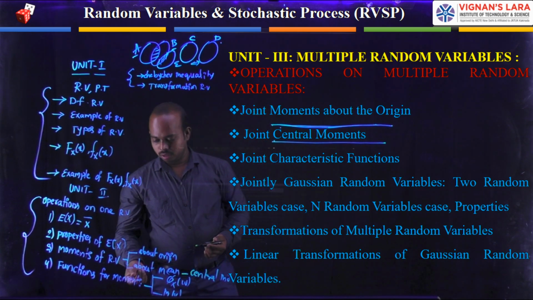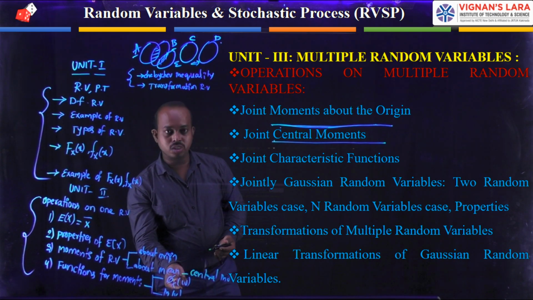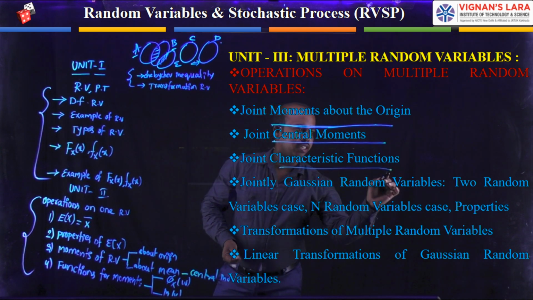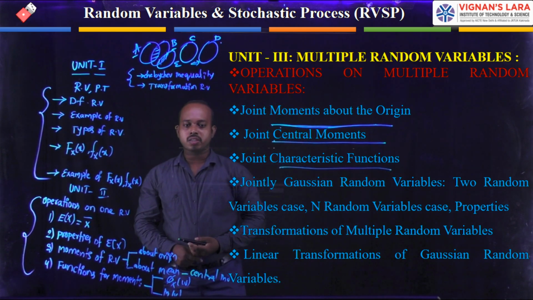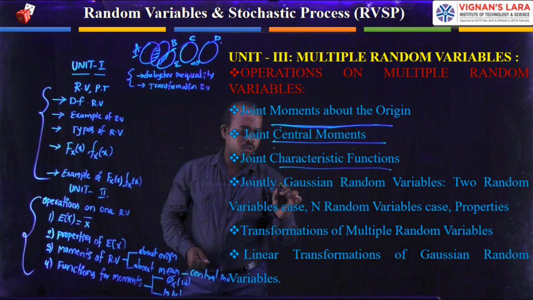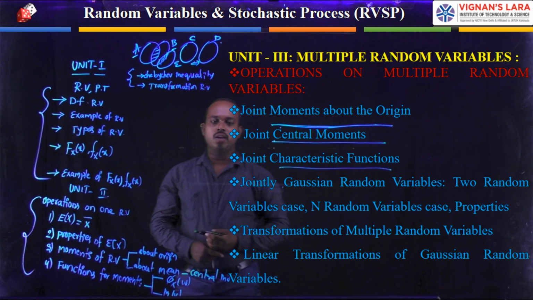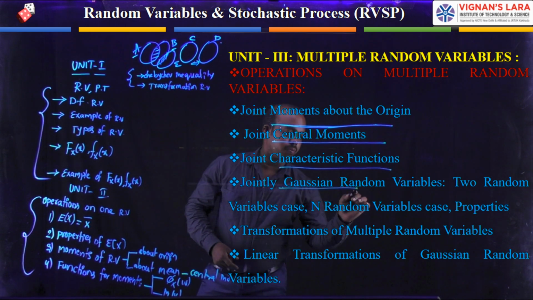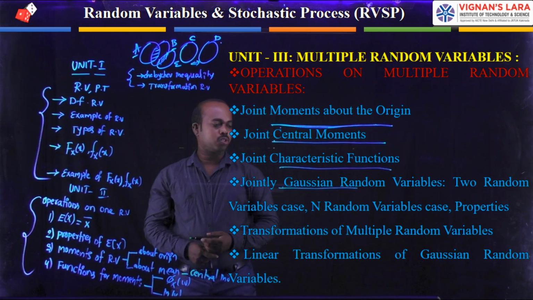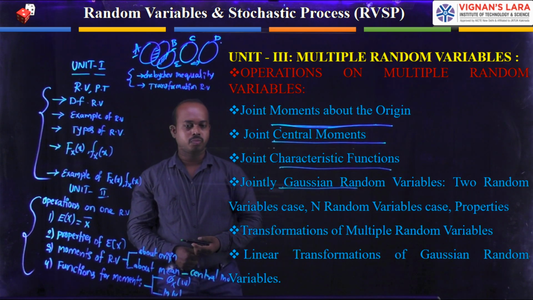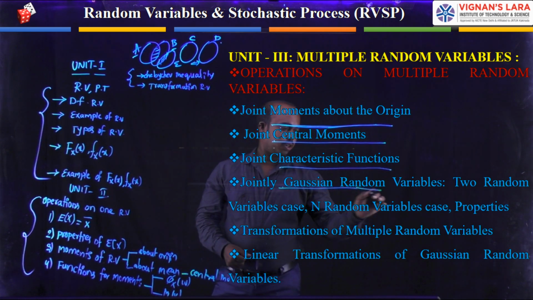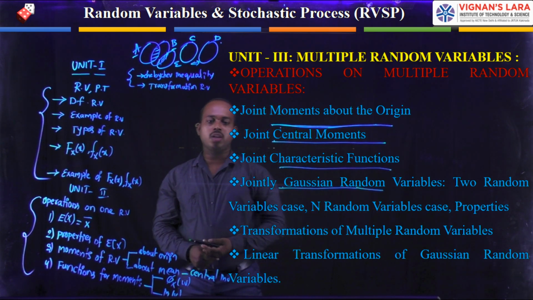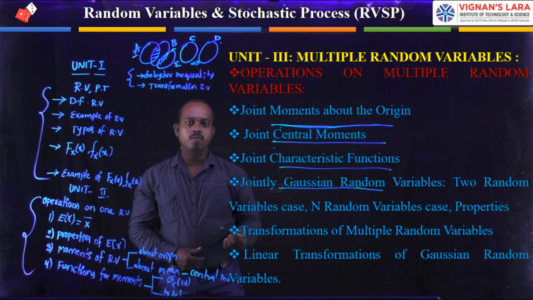The next one: in the second unit we discussed the characteristic function. This characteristic function we can apply here on joint functions. It's the joint characteristic function. Coming to the fourth topic in this one, it is jointly Gaussian random variables. We can apply the Gaussian random variable concept on these joint functions. First you apply this joint function for two random variables, then you apply it for n random variables, and how they behave we study in this topic.